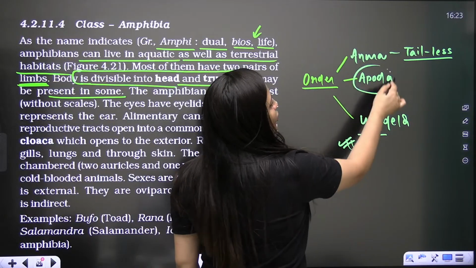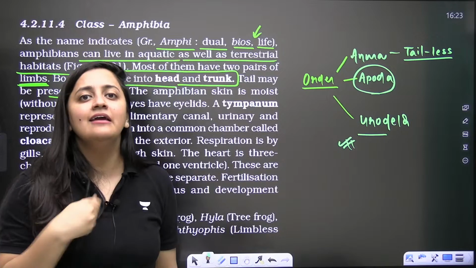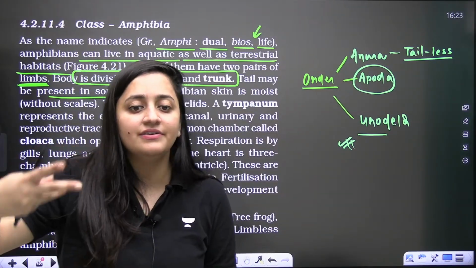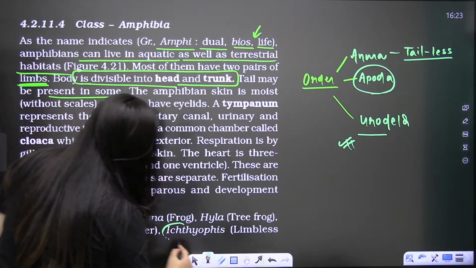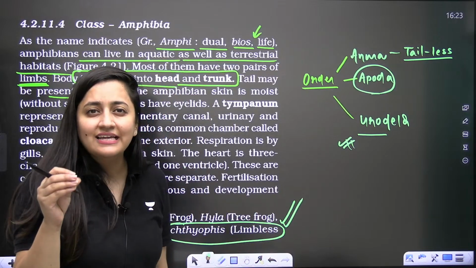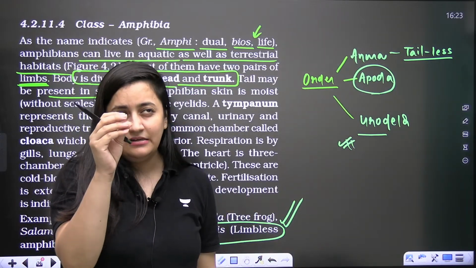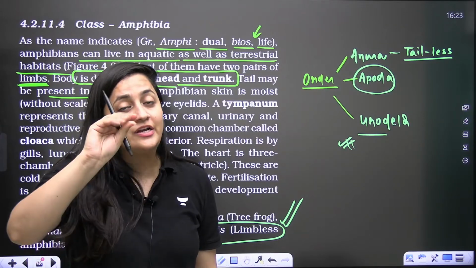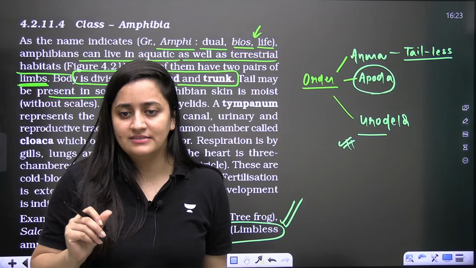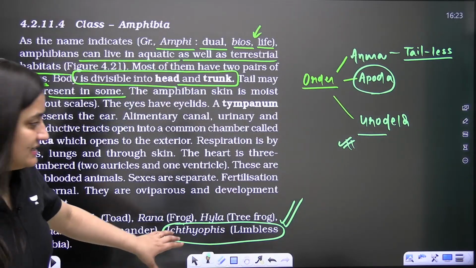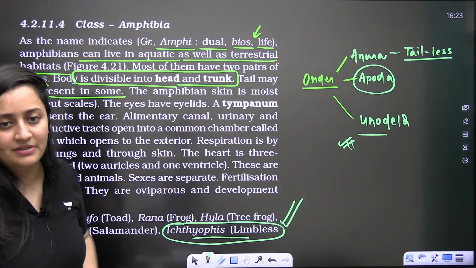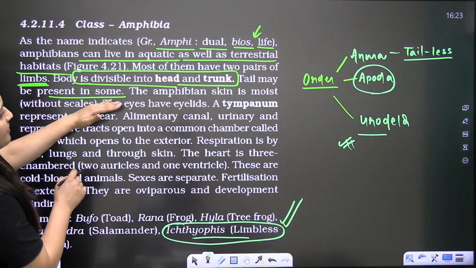Urodela, tailed; Apoda, without limbs. So in the amphibians we also have examples where the organism is without limbs. Example is Ichthyophis. It looks like a reptile, not skinny, its skin is moist, so it looks like the Annelida sometimes. A kind of worm-like body is there, but actually it is limbless. It is an amphibian. This example is very important. Okay, so tail may be present in some.